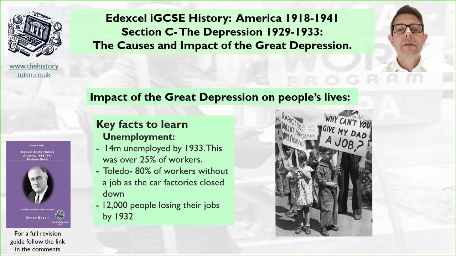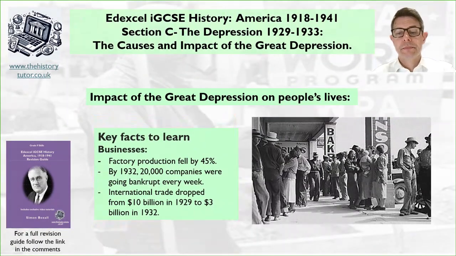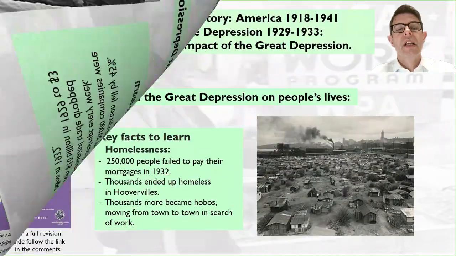So unemployment was 14 million by 1933, which was over 25% of all workers. Toledo was particularly badly affected as 80% of the workers worked in the car factory which closed down, and by 1932 12,000 people had lost their jobs. Businesses then also suffered: factory production fell by 45%. By 1932 20,000 companies were going bankrupt every week. International trade dropped from $10 billion in 1929 to just $3 billion by 1932.